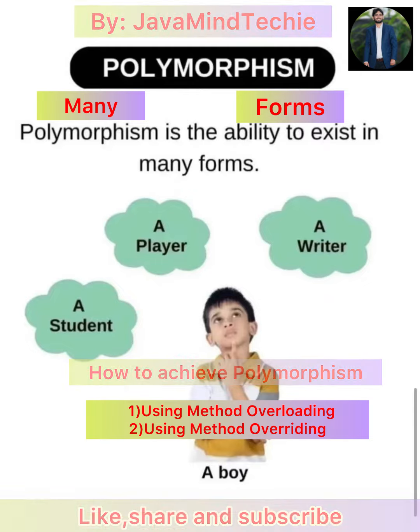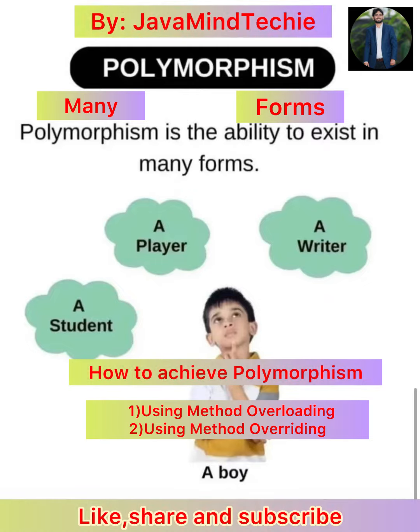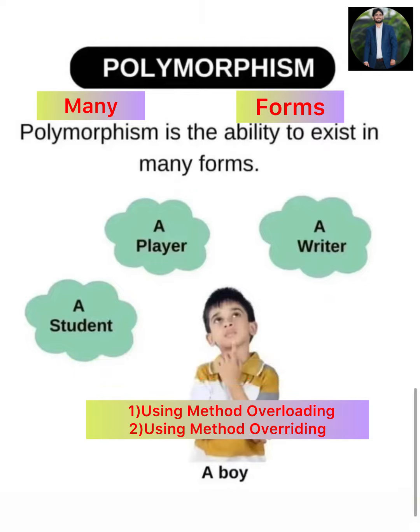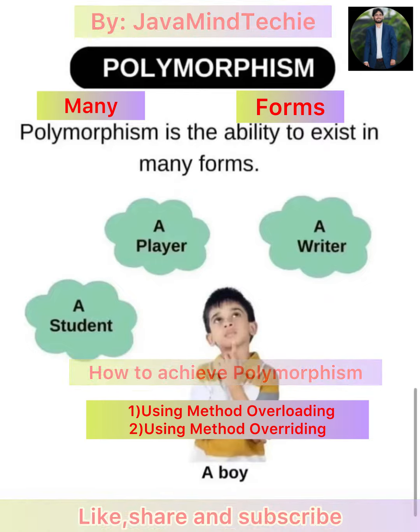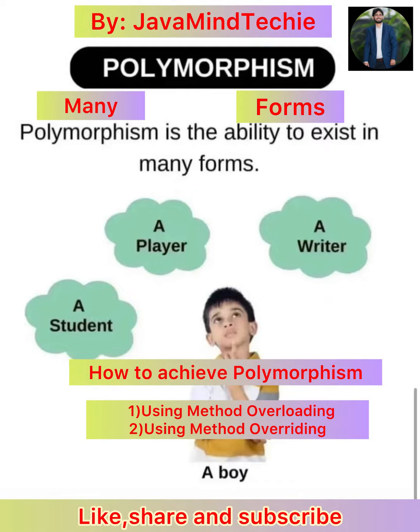Let's understand with some examples. You can see here one boy is there. This boy can behave sometimes as a student, sometimes as a player, sometimes as a writer, and sometimes as a brother as well.